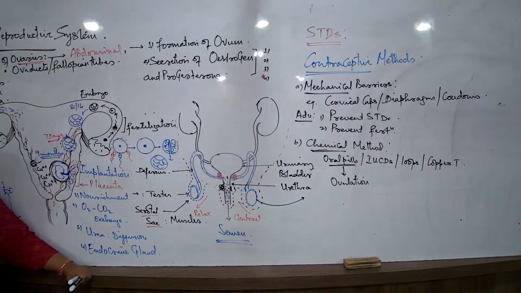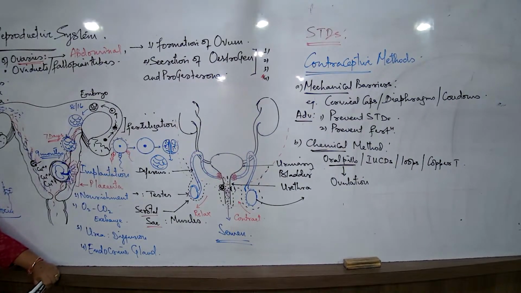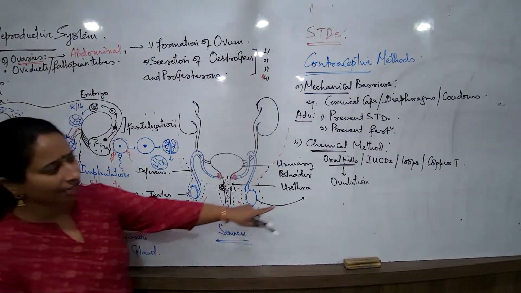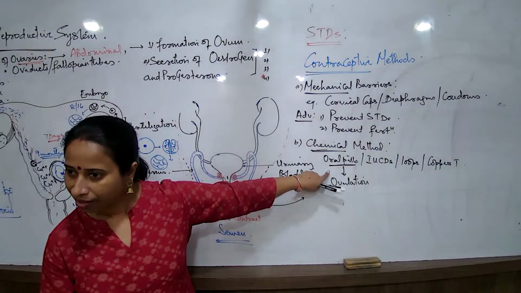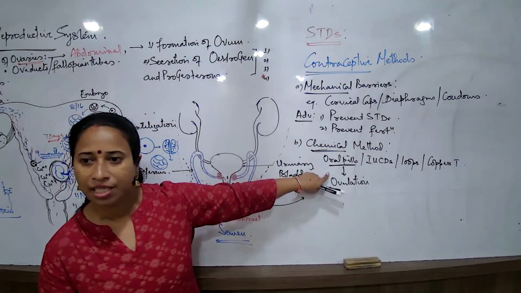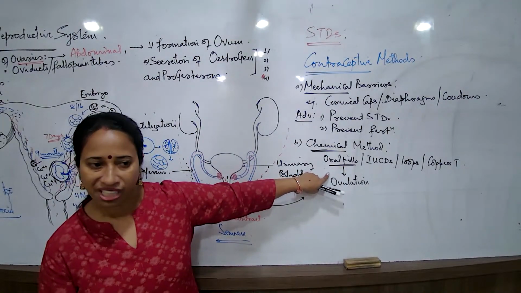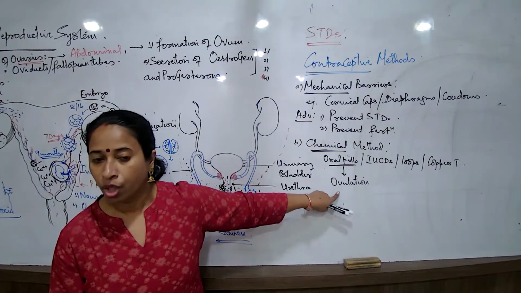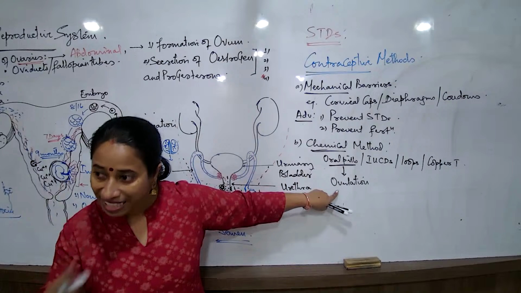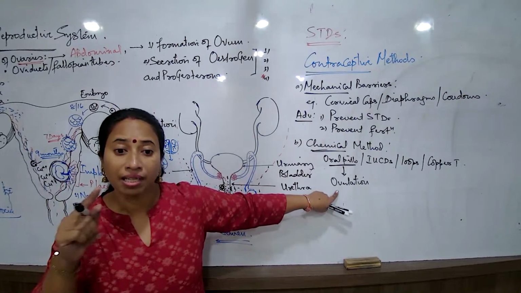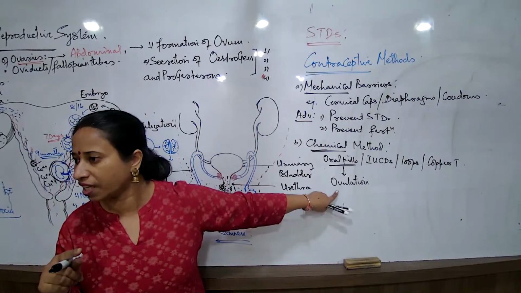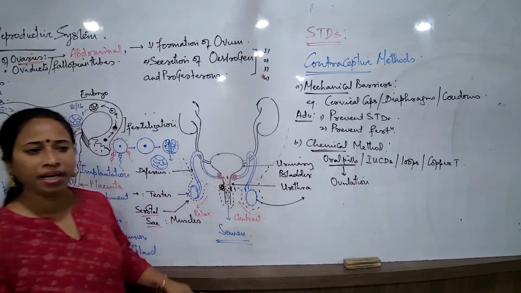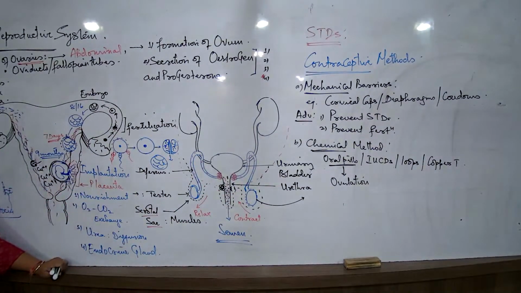Now, when we look into these particular methods, what am I saying? The oral pills that we understand will prevent fertilization by stopping the process of ovulation. This completely disrupts and sets up a hormonal imbalance in the female body. Maybe the female does not want to undergo fertilization for 1 year, 2 years, 3 years, and she has been consuming these oral pills.